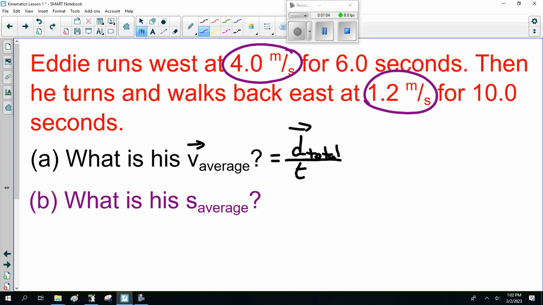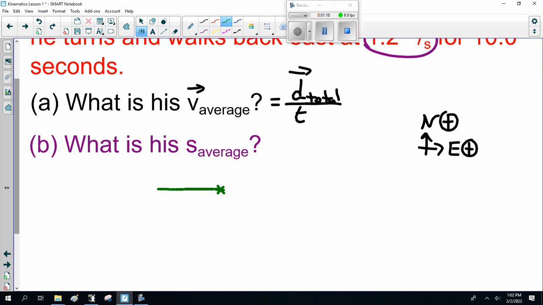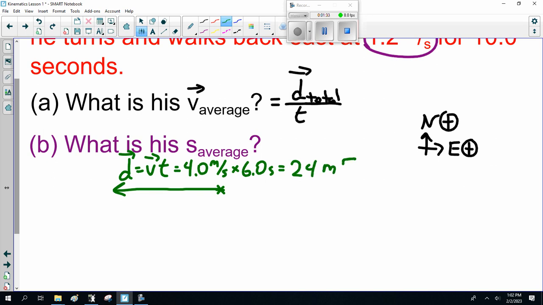Now, remember what I said? North is positive, east is positive. So Eddie starts here, and he went west. Displacement is velocity times time. He did 4 meters a second for 6 seconds, which is 24 meters west, or minus 24 meters. I would prefer to call it minus 24 meters, because then he turns around and walks back.